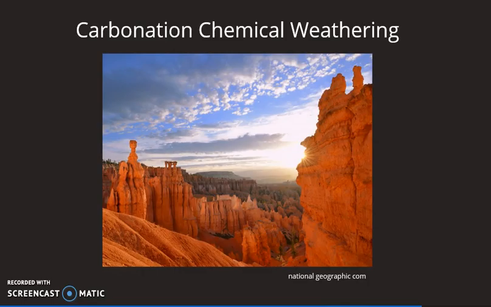Carbon dioxide can react with certain types of rocks. When this happens, water can easily wash away the area of the rock which has been affected by the carbon dioxide. This is referred to as carbonation chemical weathering.